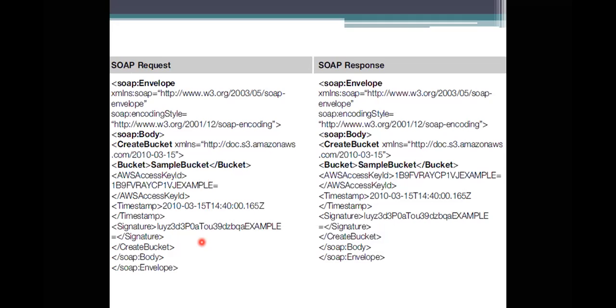So it will have some response. What could be the response here is, the response will be sent in that envelope representation, namespace representation.